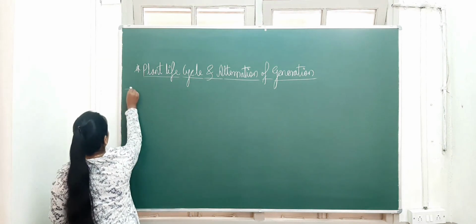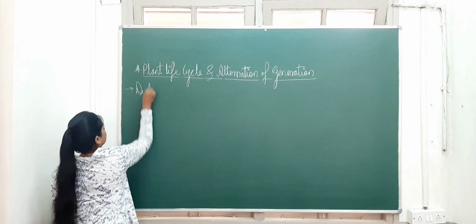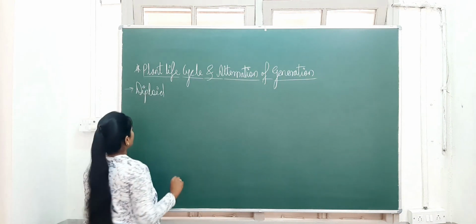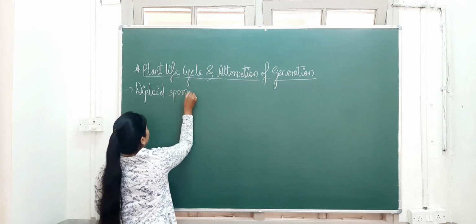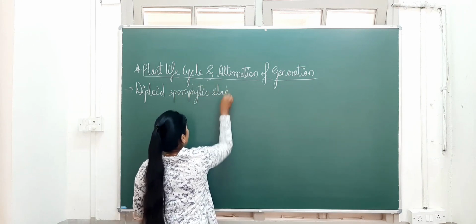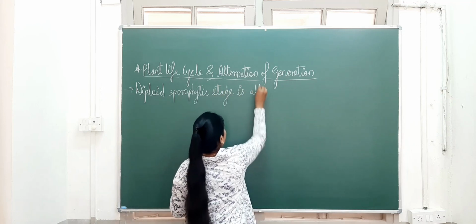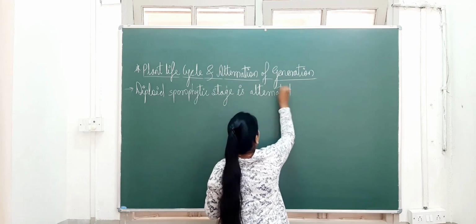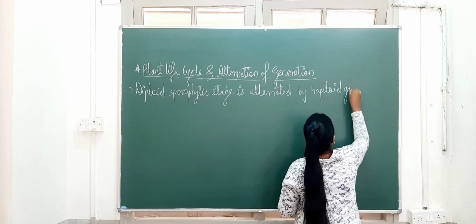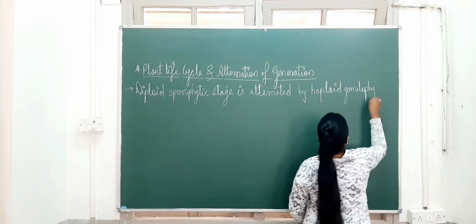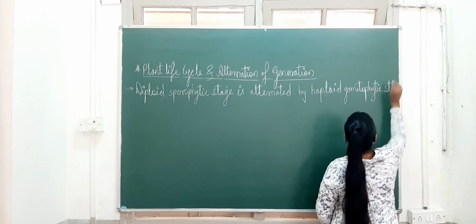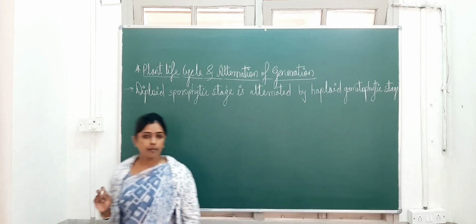The first point I write here: just remember that the sporophytic generation is diploid and the gametophyte is haploid.